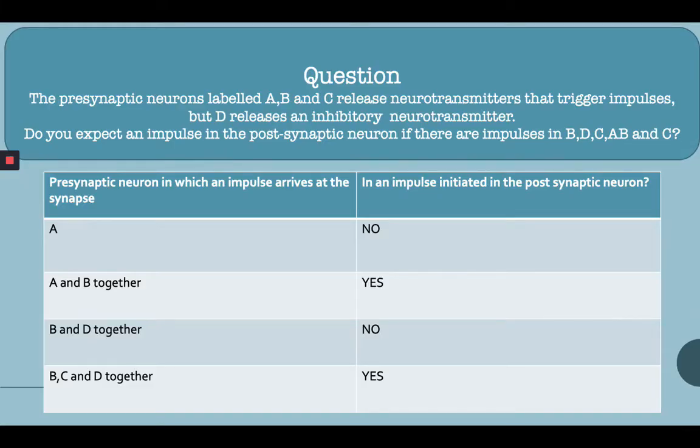Here's a question that you're supposed to solve. Presynaptic neurons labeled A, B, and C release neurotransmitters that trigger impulses, but D releases an inhibitory neurotransmitter. Do you expect an impulse in the postsynaptic neuron if there are impulses in B, D, C, A, B, and C? So you're going to solve this one. Presynaptic neuron in which an impulse arrives at the synapse, and an impulse initiated in the postsynaptic neuron.